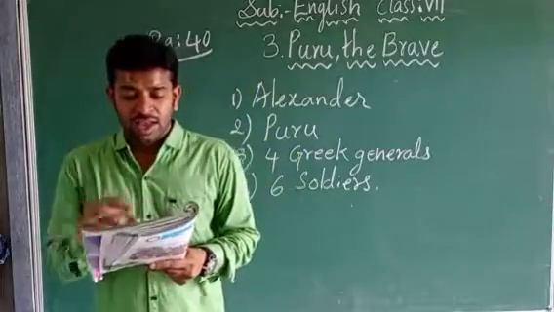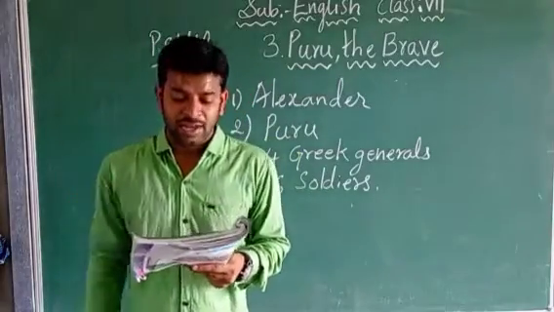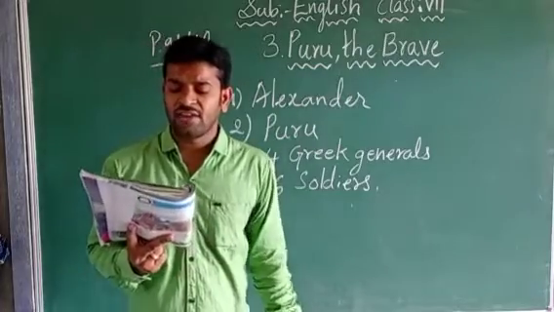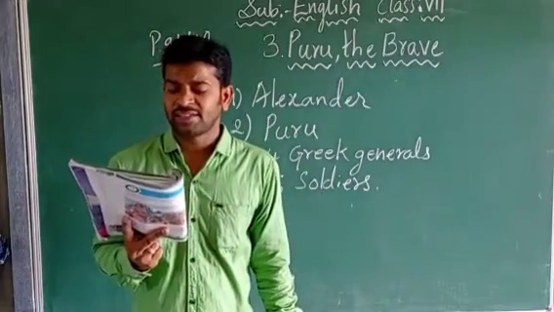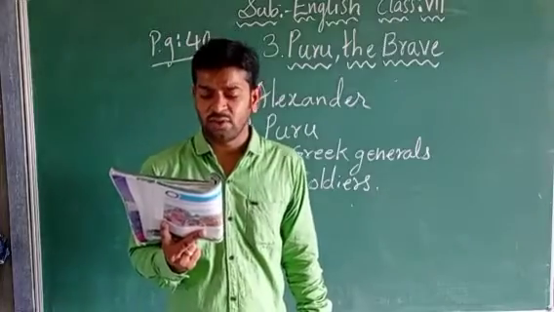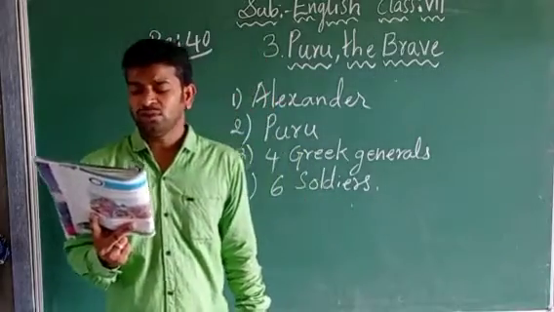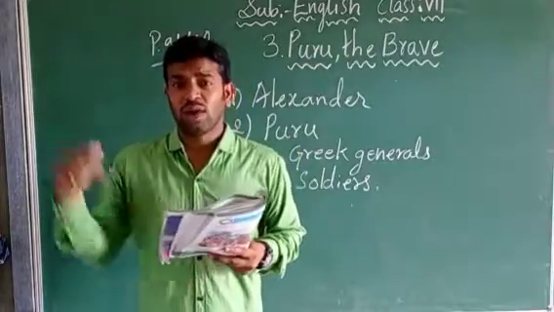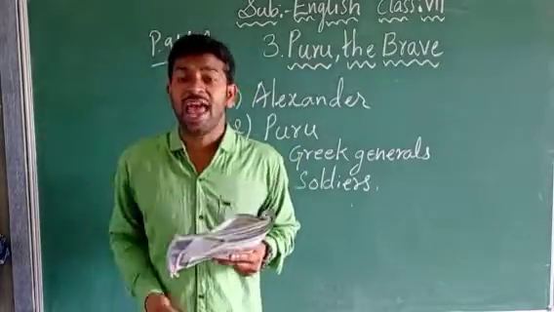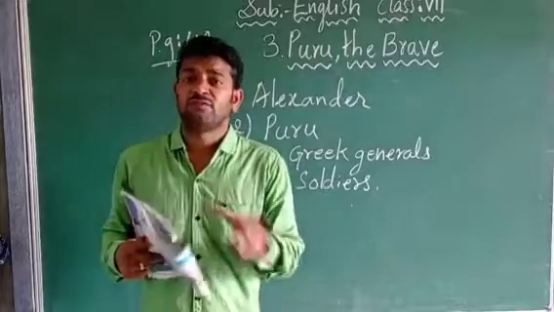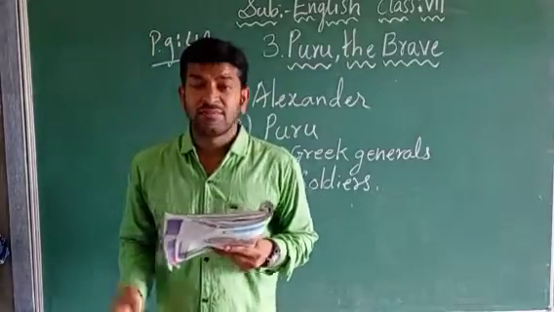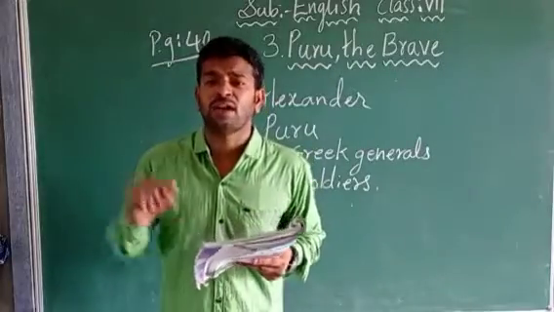Let us see here. It is given in the paragraph. Look into the textbook. The camp of Alexander on the banks of the Jhelum. Alexander is sitting on a high chair and his 4 generals are sitting on the low chair. Who is this? Alexander is the king now. So Alexander is the king means he will sit in a high chair. And this conversation is going on at the bank of the river. Bank means one meeting is going on at the bank of the river, children.